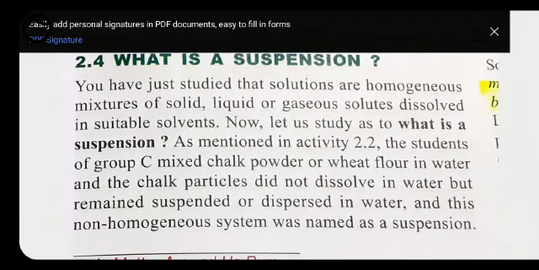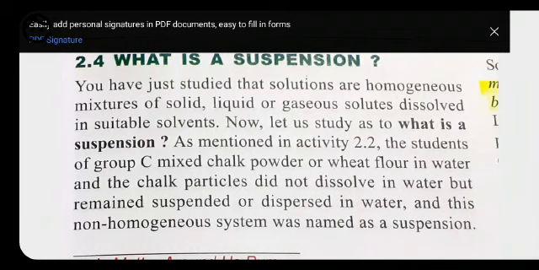So this type of solution in which the solute and solvent do not mix with each other completely is called a suspension. Okay, like the heterogeneous solution we already discussed, it is also similar to that.